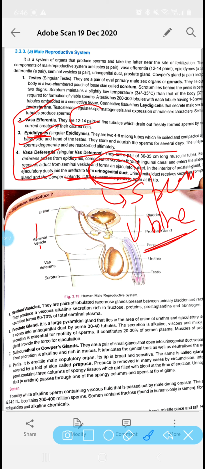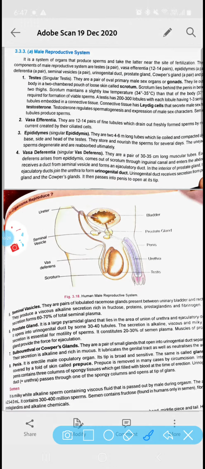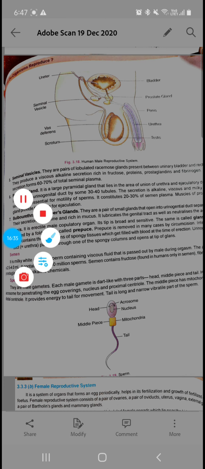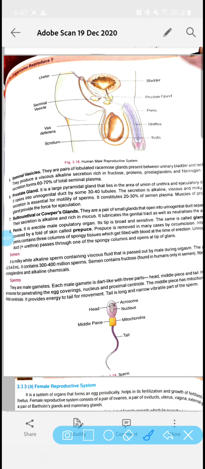Okay, so this urogenital tract receives the secretion from various glands and then passes it to the penis to remove it outside. Now come to the next part, that is the glandular parts, the male glands. That is again the important part. Clear? So in glands, we have three main glands: seminal vesicle, prostate gland, and bulbourethral gland, which is also called the Cowper gland.